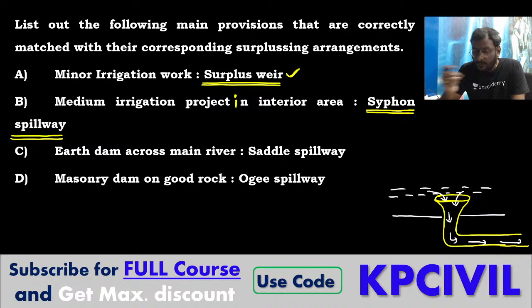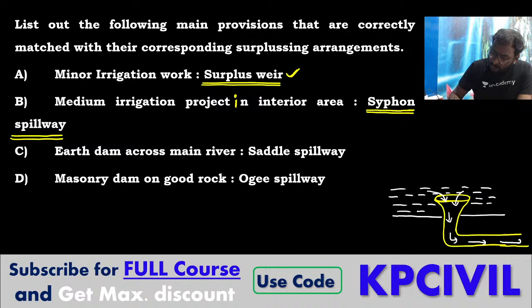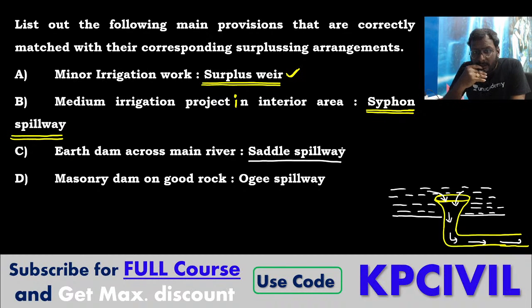So medium irrigation in an interior area, syphon spillway, 100% correct. That is a perfect example, no doubt. Earth dams with main river, saddle spillway. In cross section to the dam, we are providing the saddle spillway.